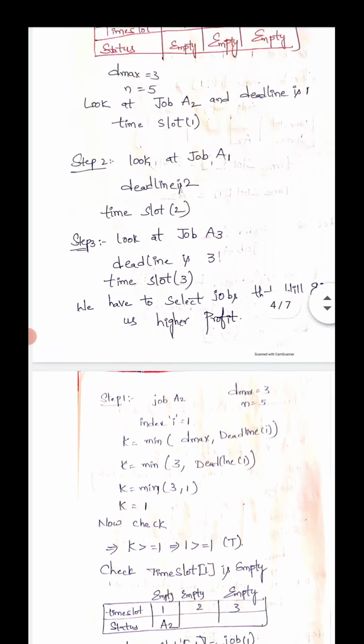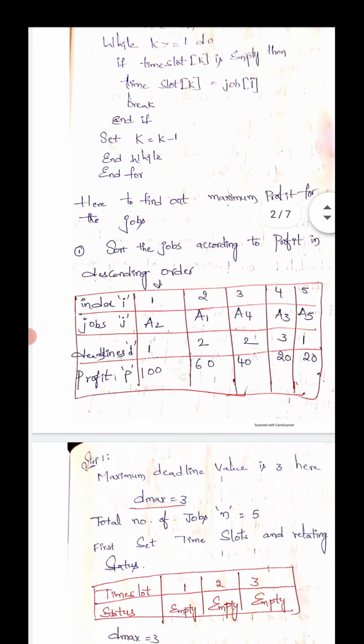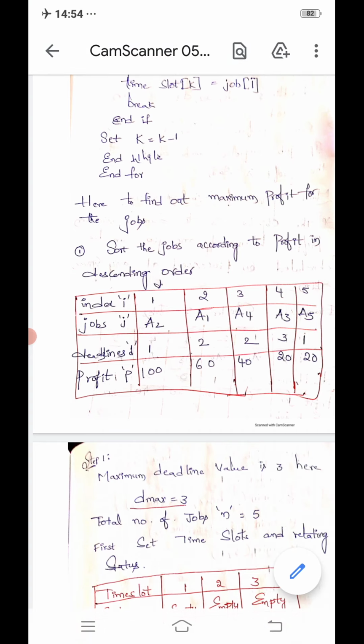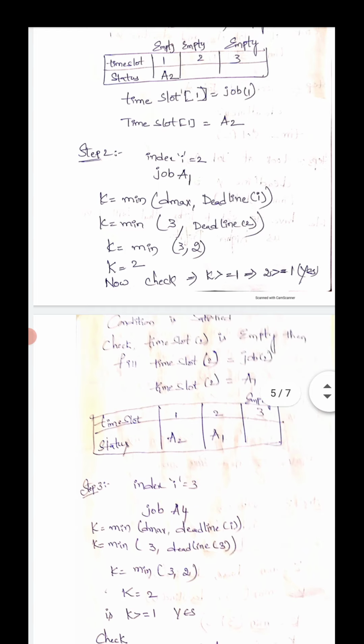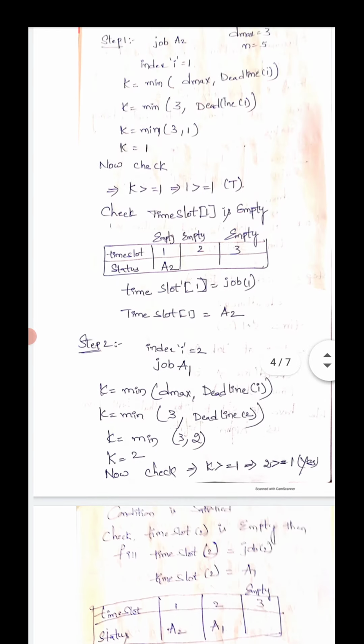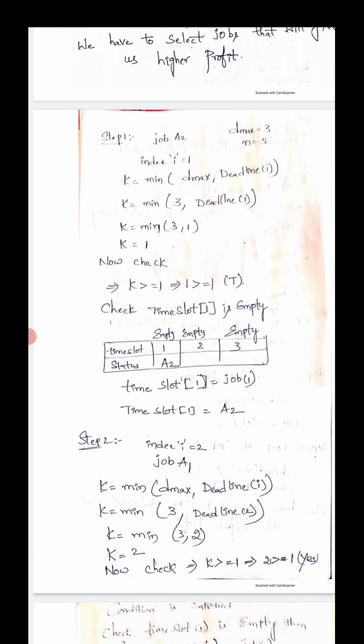Job 1. Where do you have to look for this job 1? Job 1 is assigned to be A2. Next, if we look at this A2, here in the time slots we can mention time slot 1, 2, 3. Previously we mentioned empties in the slots. Now the status will be completed. Time slot of 1 should be A2. Up to now, if you can understand.